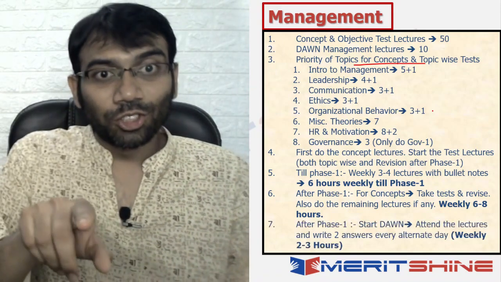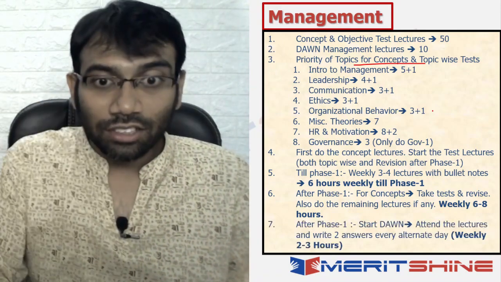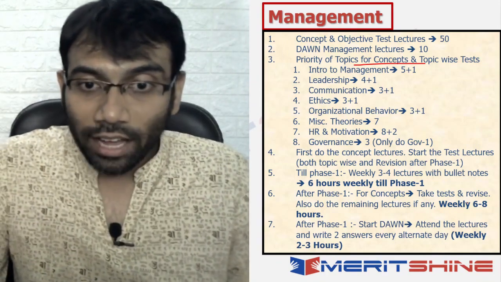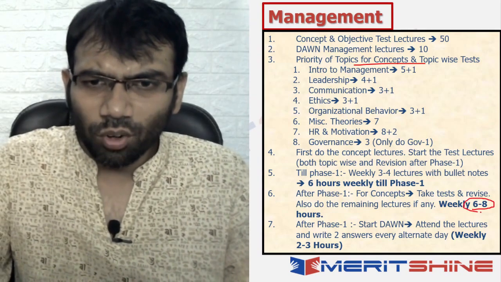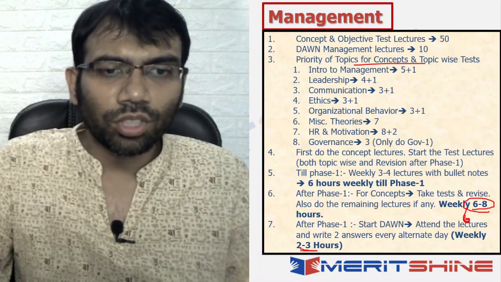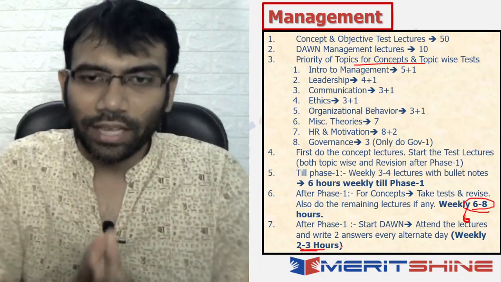And after phase 1 also, like I said, start DAWN, attend the lectures and write 2 answers every alternate day. So then, without DAWN management, this would not exceed 6 hours, plus 2 to 3 hours of DAWN management. So total it should be 8 hours.